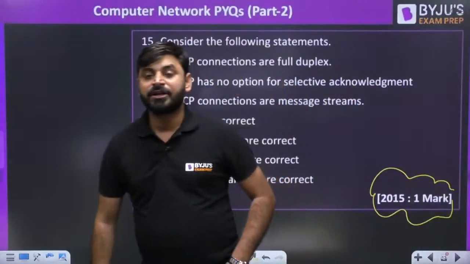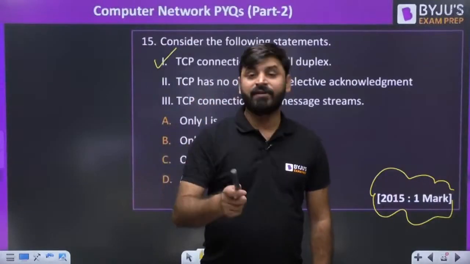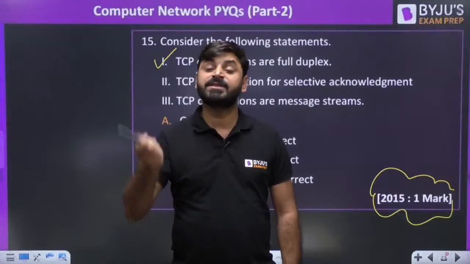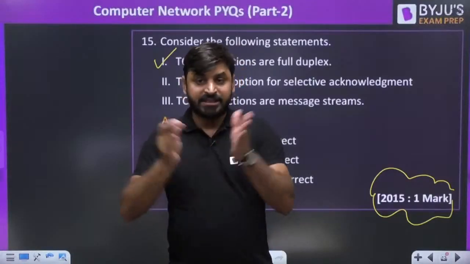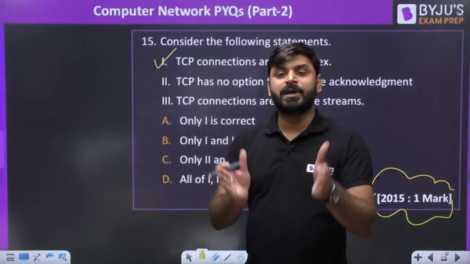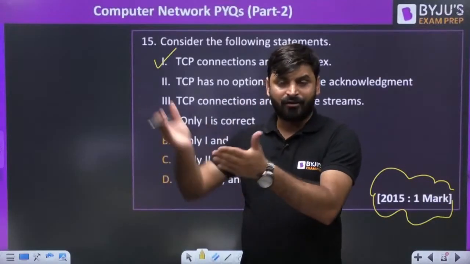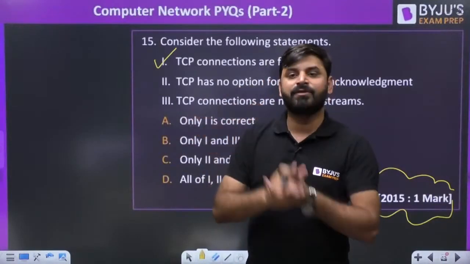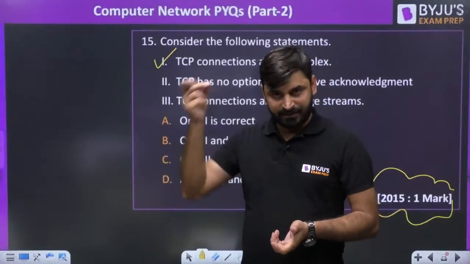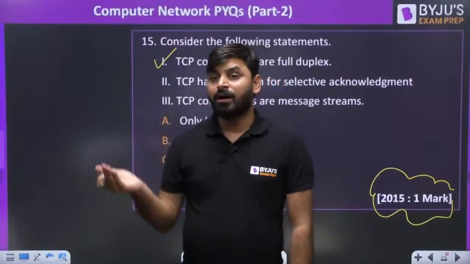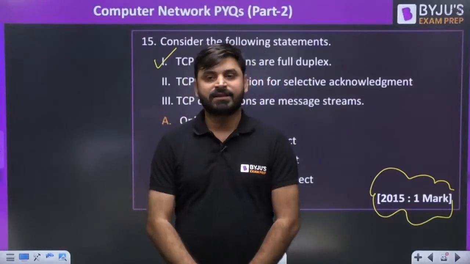My dear friends, TCP can use selective acknowledgement as well as cumulative acknowledgement. What is the meaning of selective? Selective means independent acknowledgement. So TCP can send independent acknowledgement for every packet and TCP can also send cumulative acknowledgement. After receiving a group of segments, it can send one acknowledgement. And after receiving every segment, it can also send acknowledgement. So TCP can use both cumulative acknowledgement as well as selective acknowledgement.